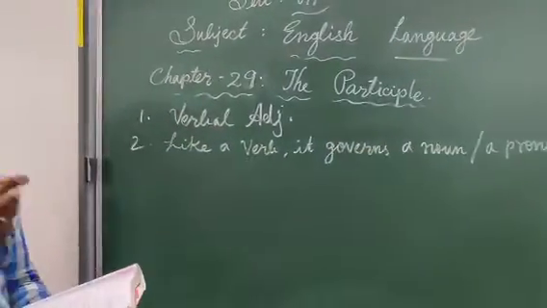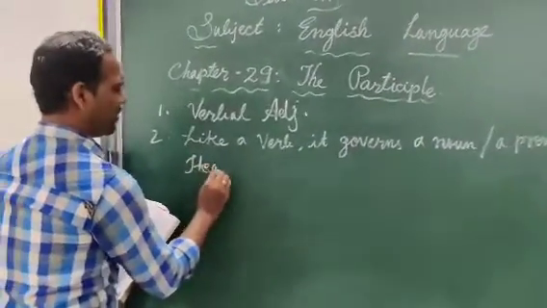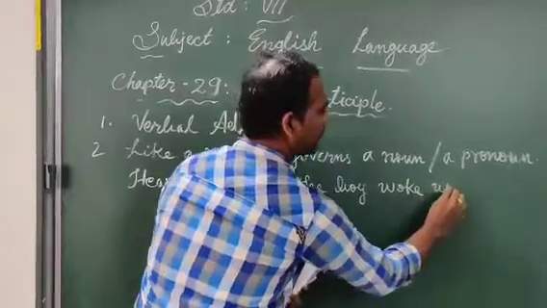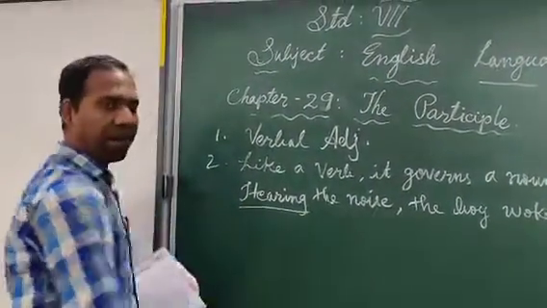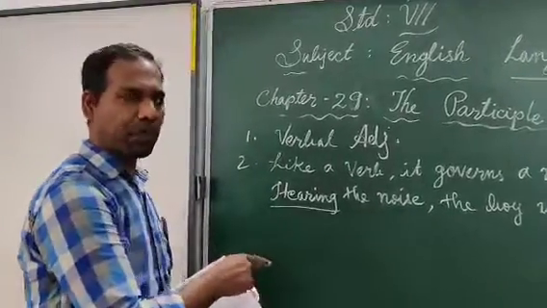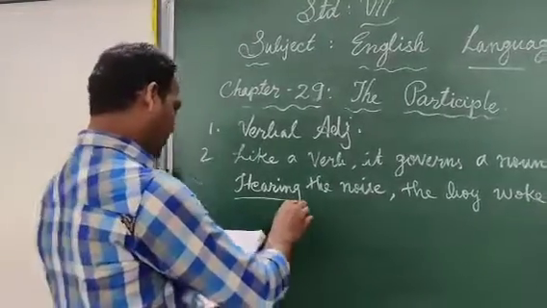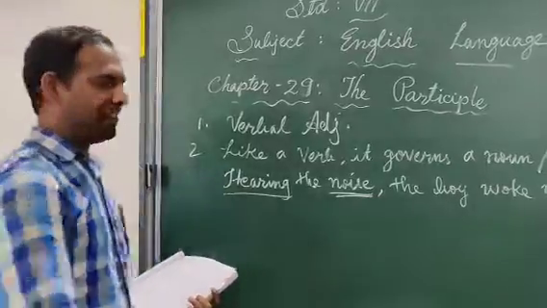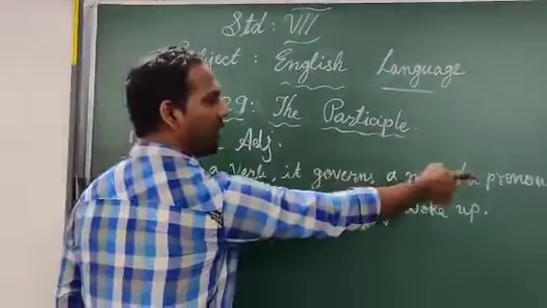The same example, hearing the noise. Where is the participle? Hearing, right? What kind of participle is it? It is a present participle, and it governs the noun, the noise. As I told you, like a verb, it governs a noun or a pronoun.